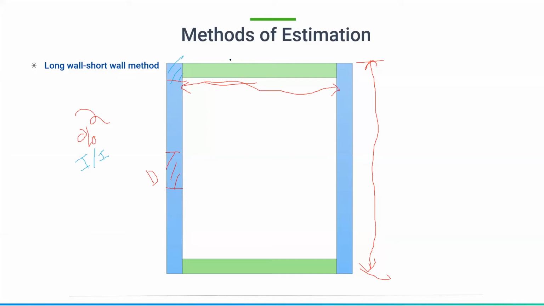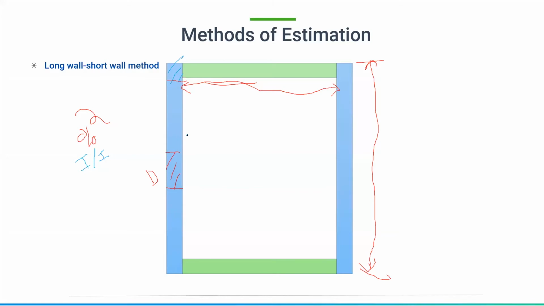Okay, so this is out to out length and this is in to in length. So this is about the long wall short wall method. I will explain it in a detailed manner when we are going through the methods, but just for the introduction part I am saying it. Just have a gist of it overall. So this is how the long wall short wall method will be done.